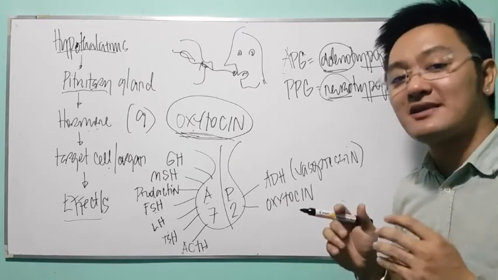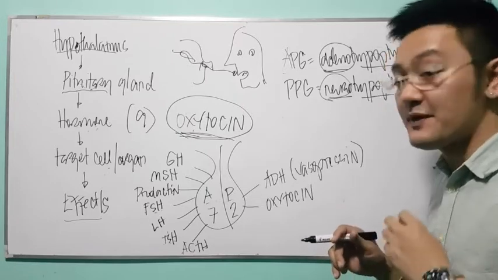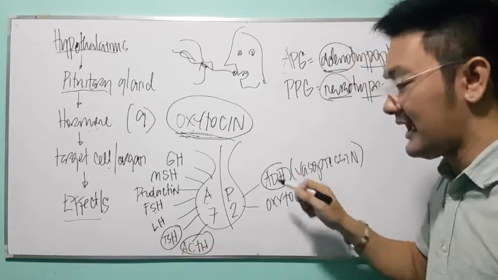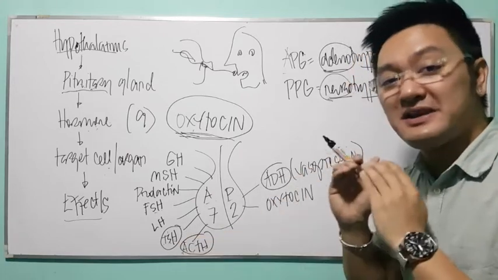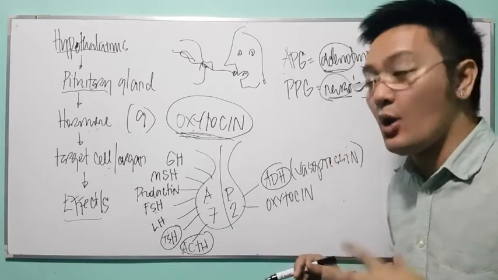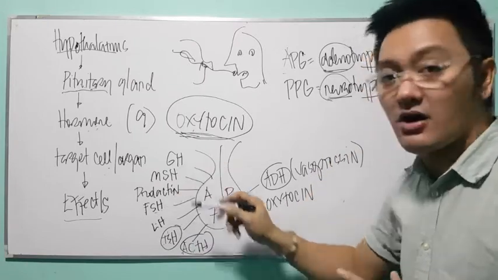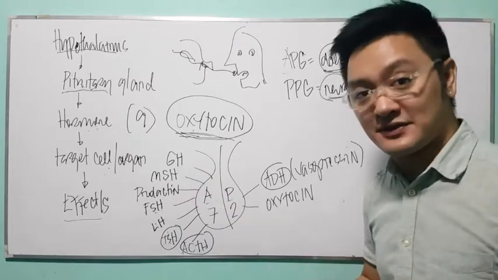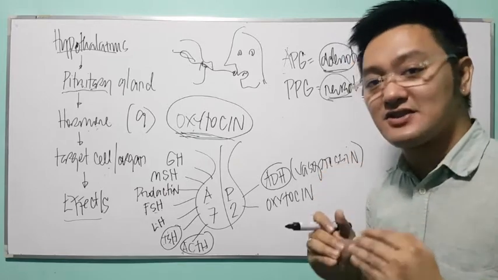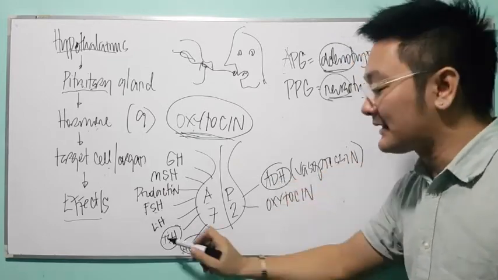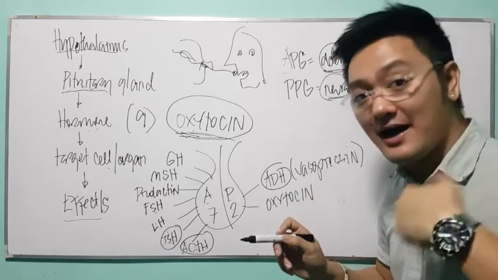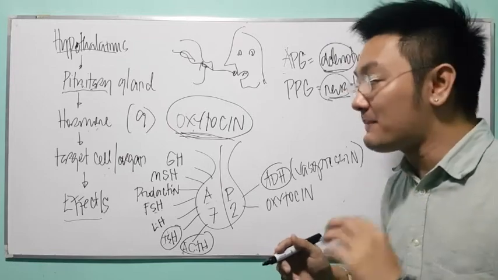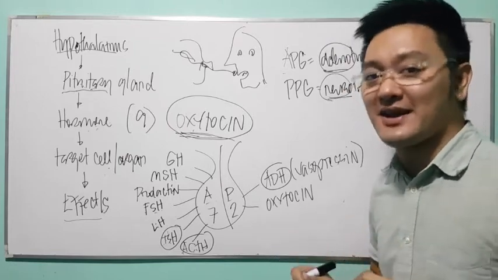Now, for your medical surgical nursing, I want you to familiarize the 3 hormones. And what are these? Familiarize TSH, ACTH, and ADH. These are hormones that will be discussed under medical surgical nursing. Why? The rest of the hormones were actually discussed under maternity nursing and pediatric nursing. Therefore, my focus in medical surgical nursing are these 3 hormones. Pag natapos natin yung 3 hormones, I will discuss other endocrine structures and we will end with your diabetes mellitus. Can you follow? So pag hindi pa ako na-discuss ng diabetes mellitus, hindi pa tayo tapos sa endocrine.